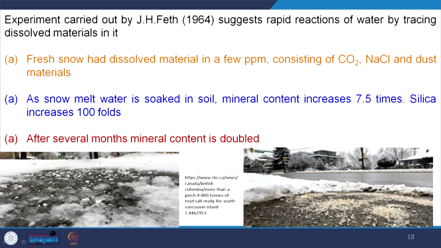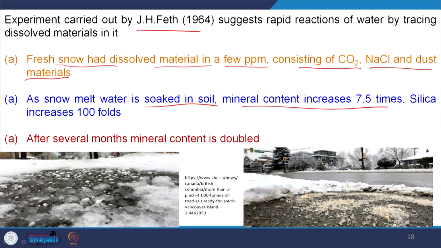Experiment carried out by J. H. Faith in 1964 suggested a rapid reaction of water by tracing dissolved material in it. How? There are 3 points he noted. The fresh snow has dissolved material in a few ppm consisting of CO2, NaCl and dust material. As snow melt water is soaked in soil, mineral content increases 7.5 times.